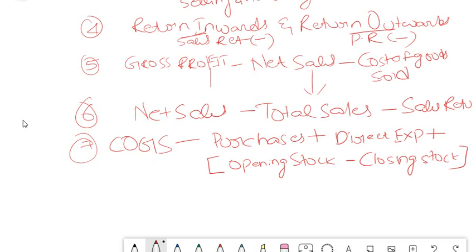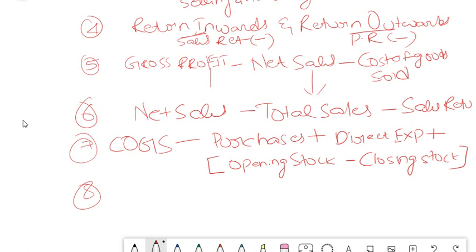Opening stock minus closing stock is nothing but the amount of raw materials which you consumed that year for your production. Hence it is directly related to your production and should go to your trading account. So this is the formula for your cost of goods sold. Simply adding up all the debit side of your trading account and reducing the closing stock.